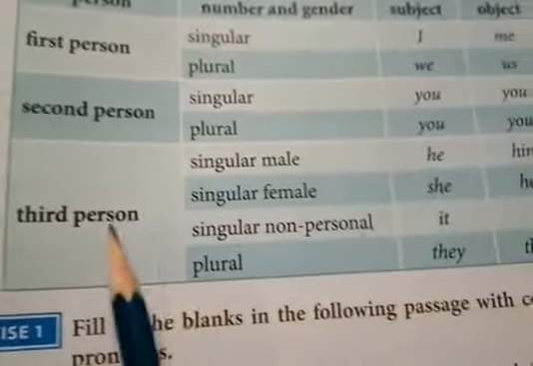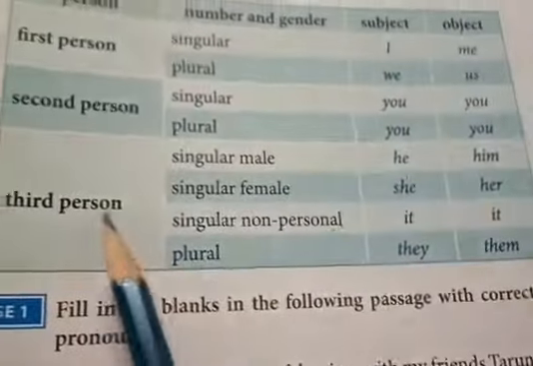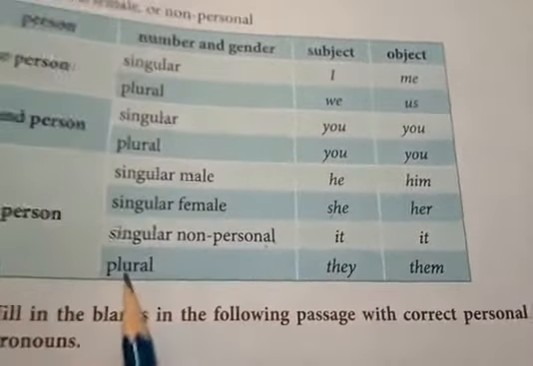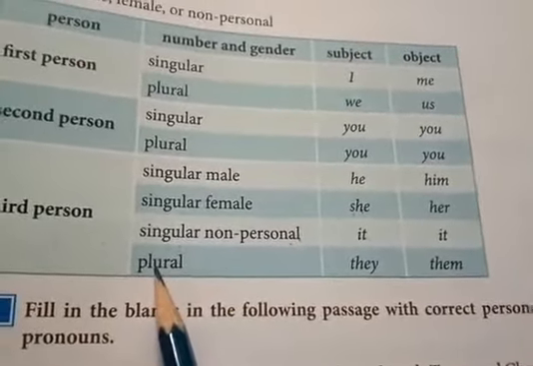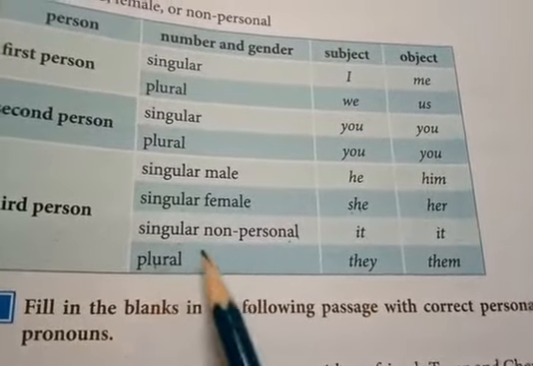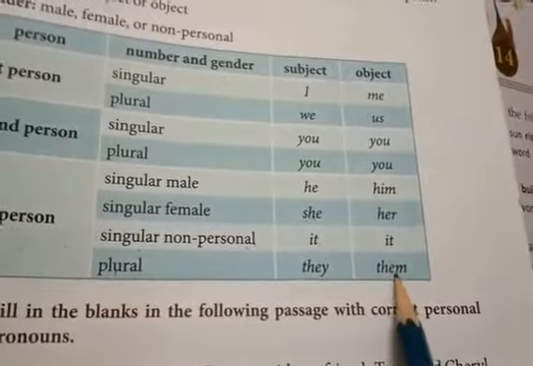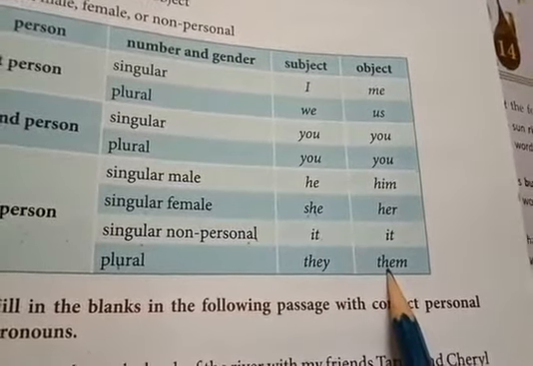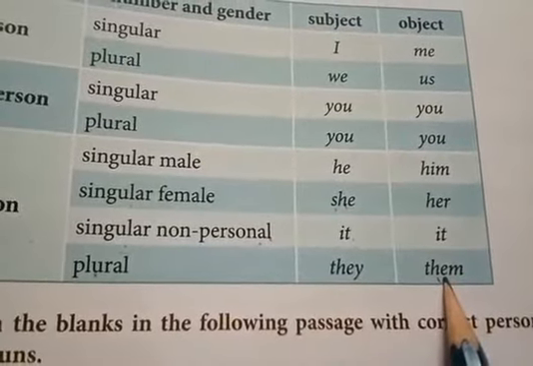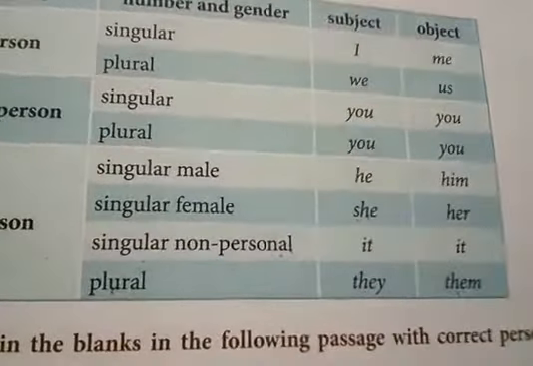Now let's see in the table. Third person. Karan and Gautam are more than one, so it is plural, right? In plural, there can be two males, two females, one male and one female, or anything. But as we are talking about them, and the pronoun is in the object, we use them. I hope you are getting the table properly. Now let's see the next sentence.